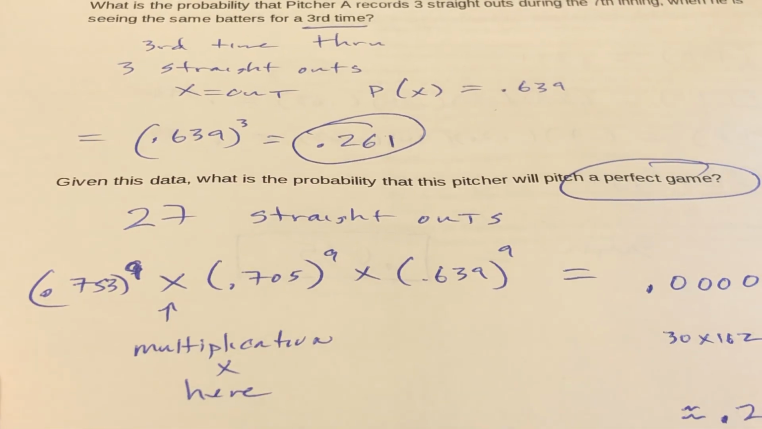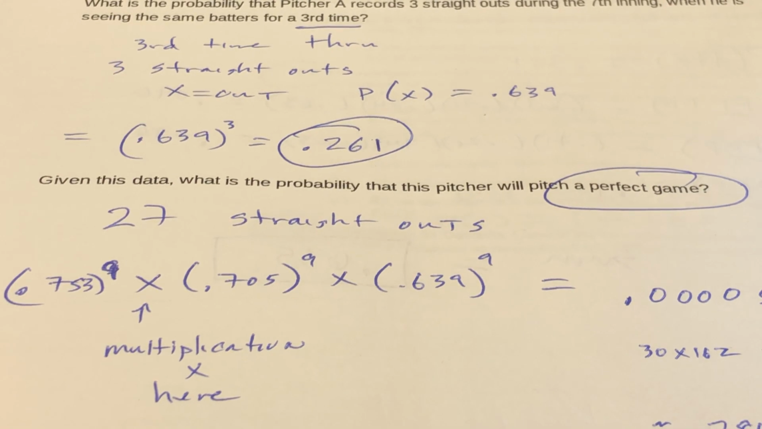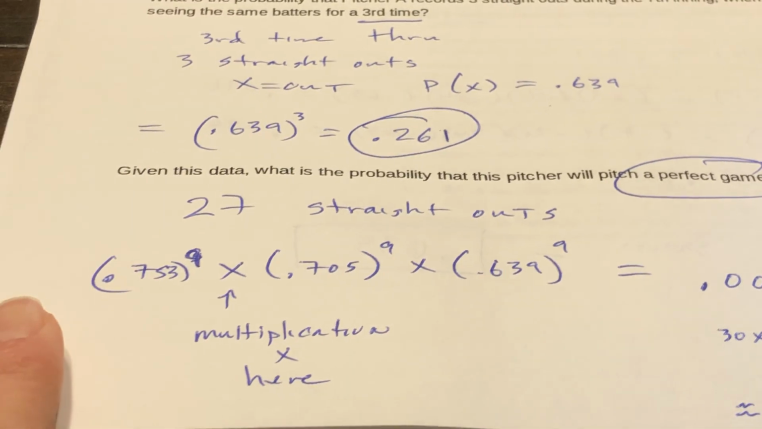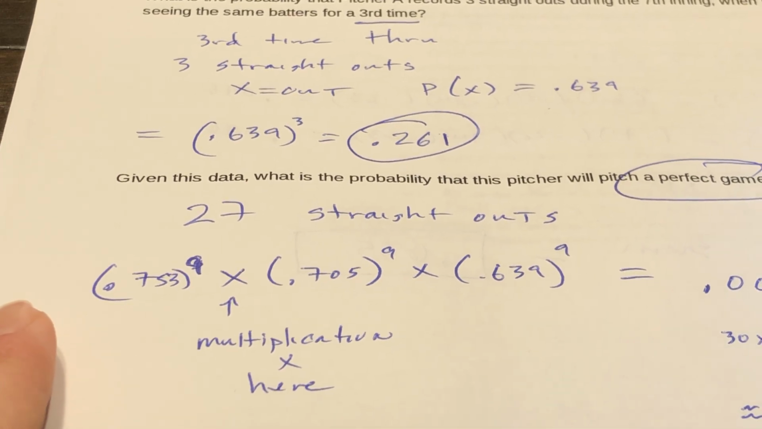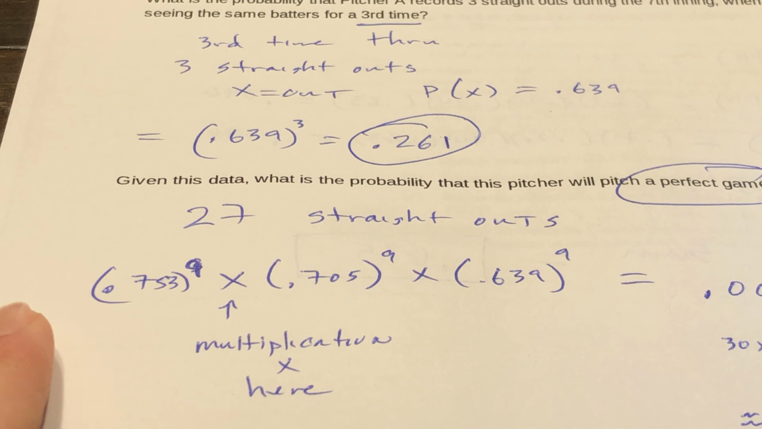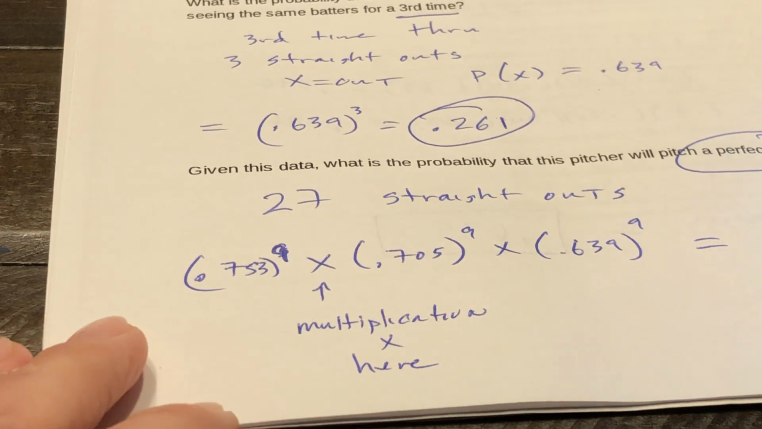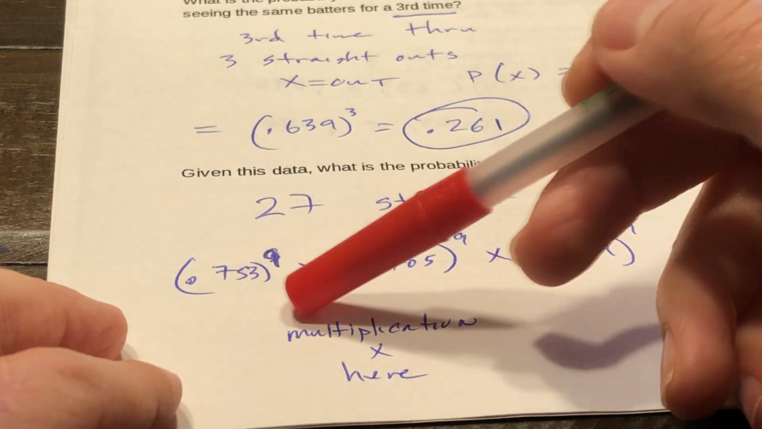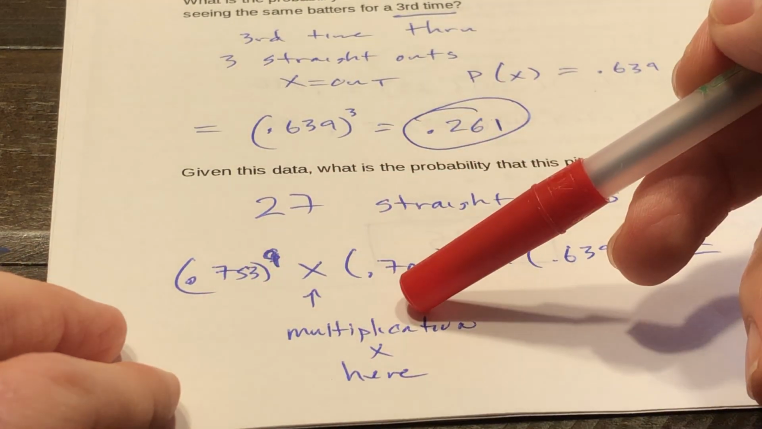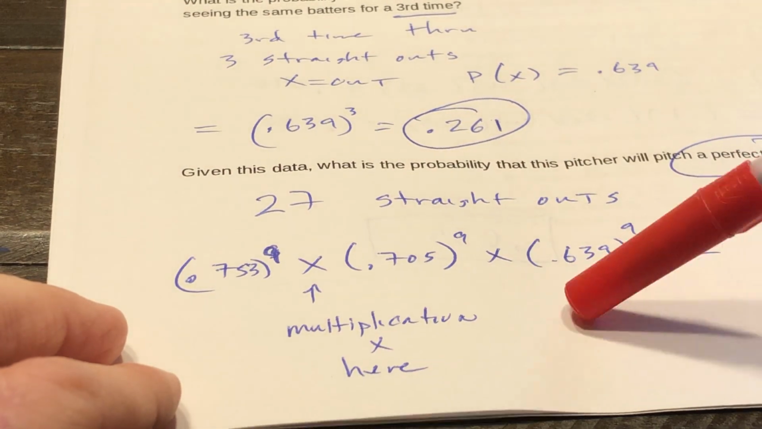So that's something that's not happened a ton. I think it's like 20-something times in the history of the game. Given this data, what's the probability that a pitcher will pitch a perfect game? Now, this person might have okay stats. So what's going to happen? A perfect game is 27 straight outs. So you would get 9 straight outs, that's the first 9 batters. You get them all out. Second time through, the same 9 batters, you get them all out. 3rd time through, the second 9 batters, you get them all out.